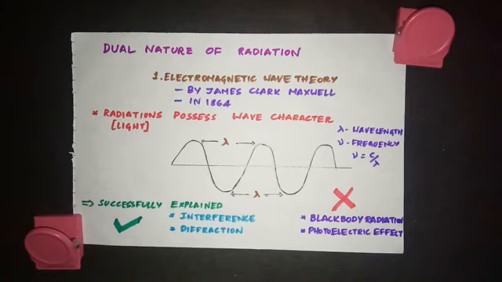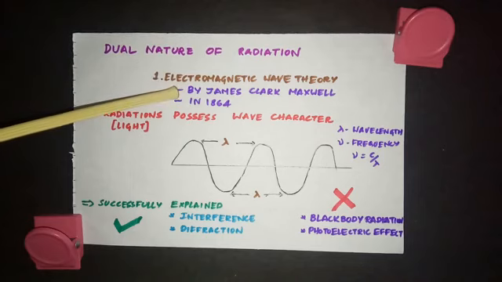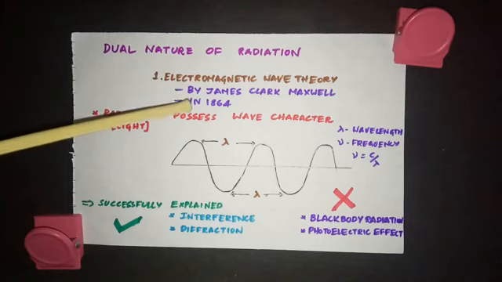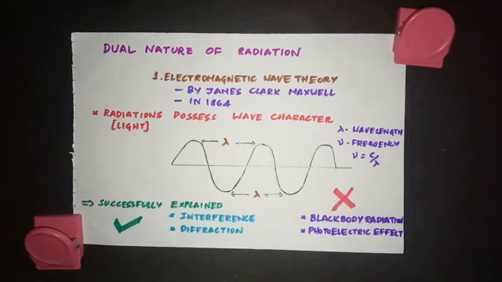When you heat any object, radiations are emitted from that object. So in the mid 19th century, physicists were trying to study what these radiations are made up of. So the first theory which explained the nature of these thermal radiations is called as electromagnetic wave theory, which was proposed by James Clerk Maxwell in the year 1864. According to this theory, radiations possess wave character.